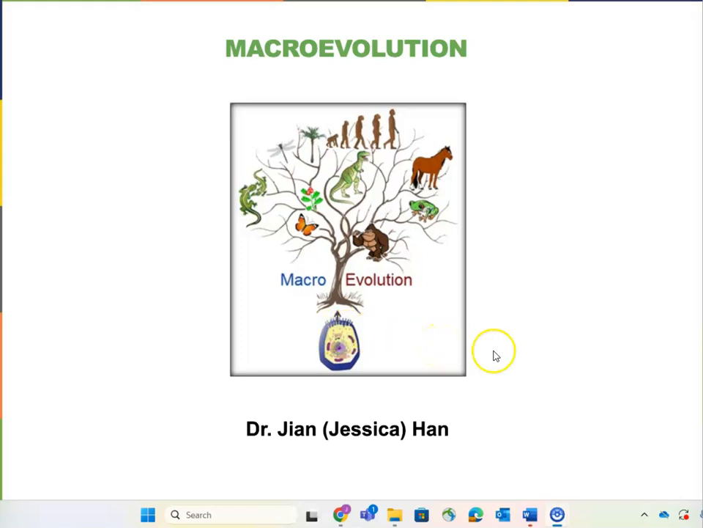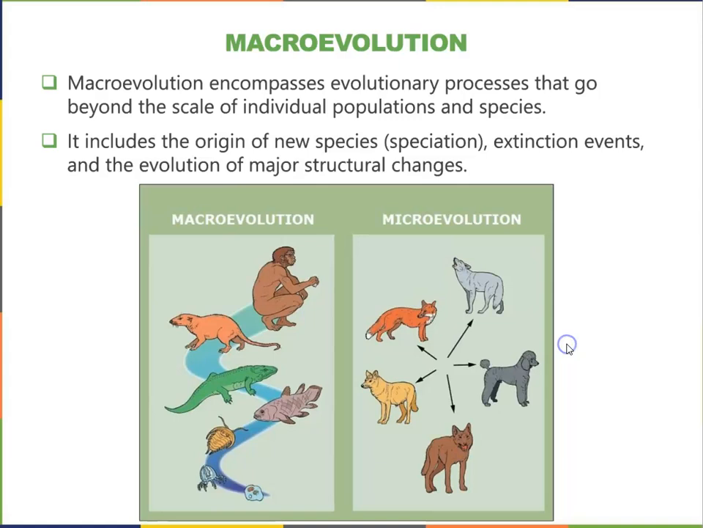In this section, we are going to talk about macroevolution. Macroevolution is an evolutionary process that goes beyond the scale of individual populations and species. It includes the origin of new species, which is called speciation. It also includes events such as extinction events and major structural changes in evolution.